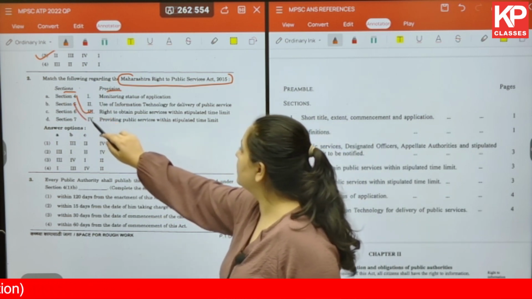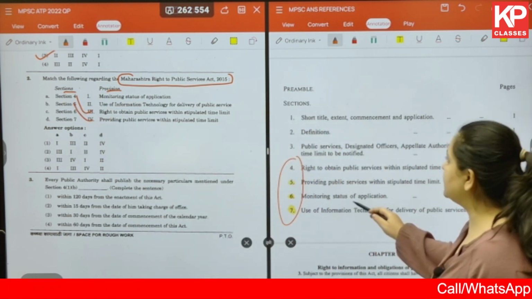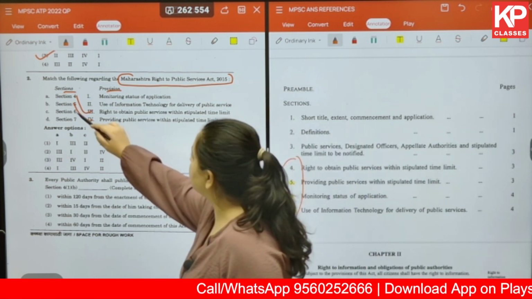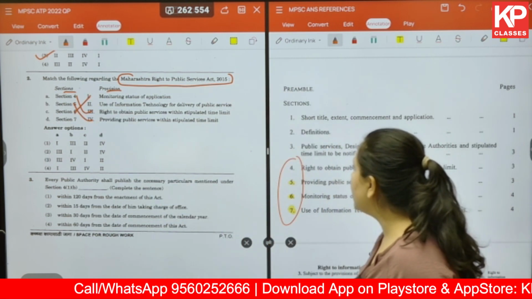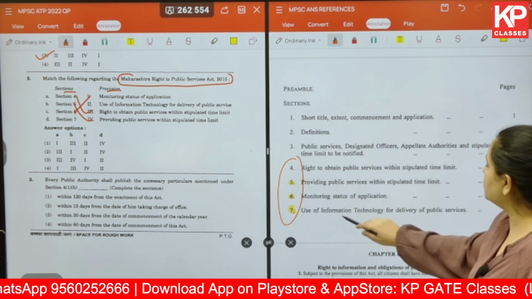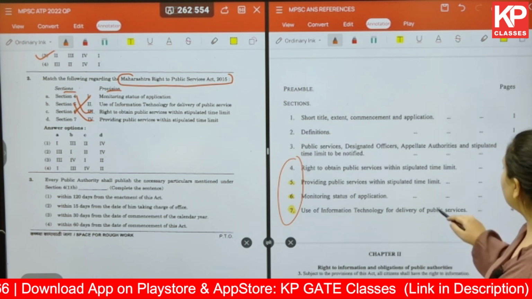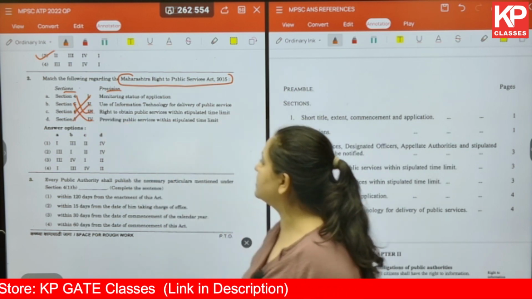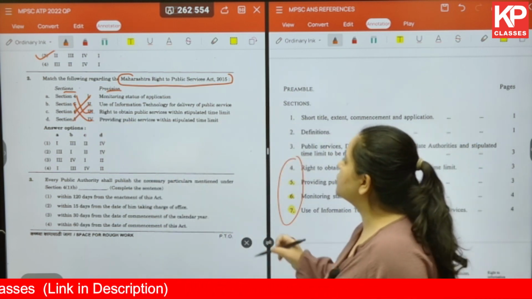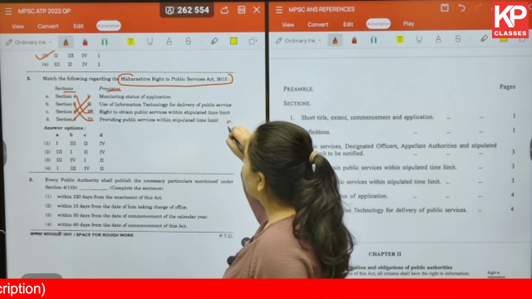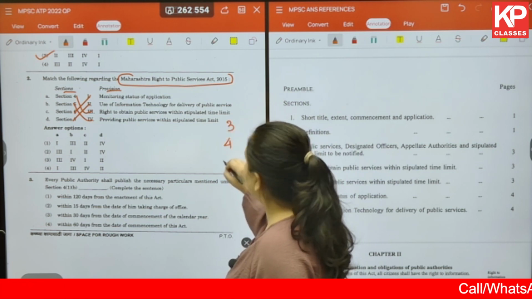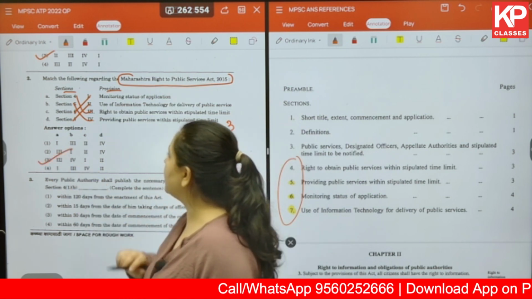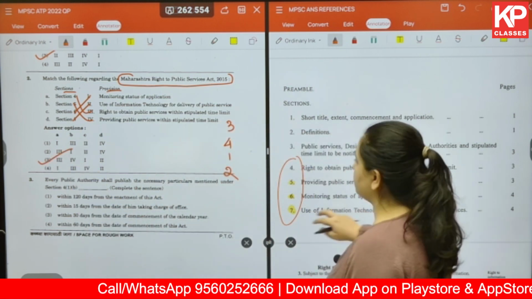So 5 is 4. Section 6 talks about monitoring status of application. Section 6 gives us the answer as 1, and section 7 is use of information technology for delivery of public services, which gives us the answer as D, 2. So the sequence over here is 3, 4, 1 and 2, which is giving me 3 as the correct answer.